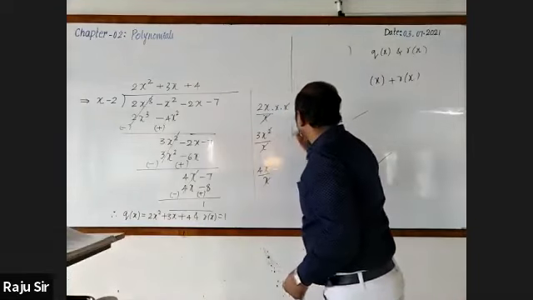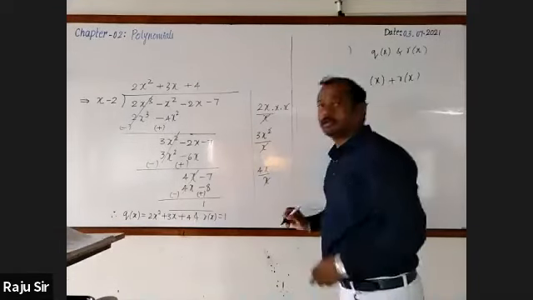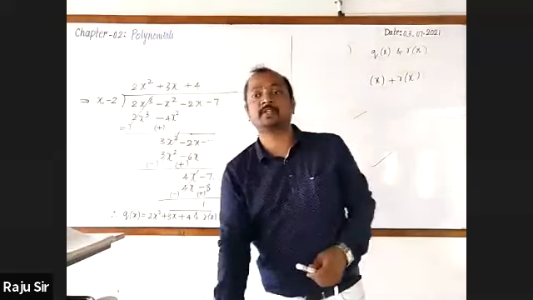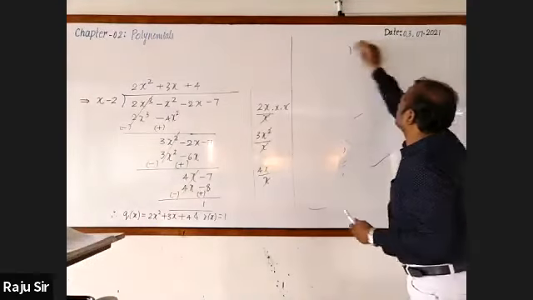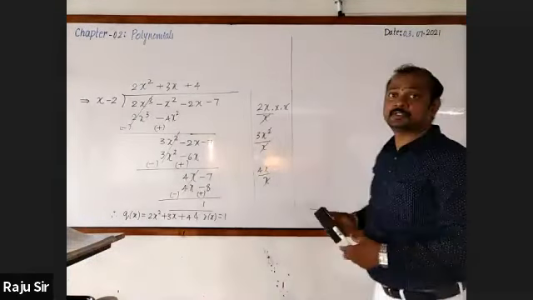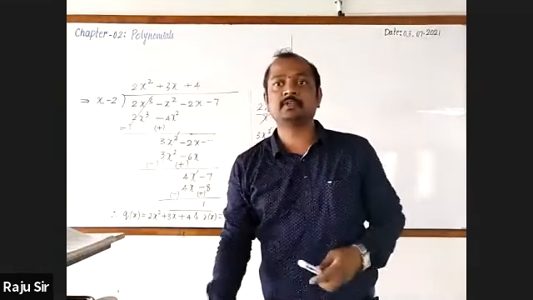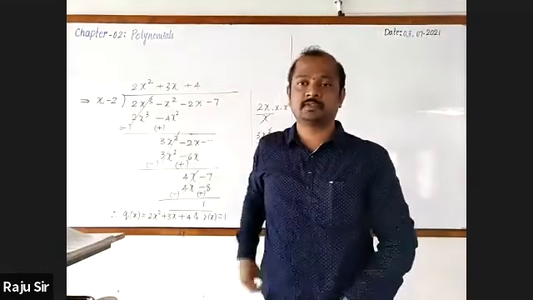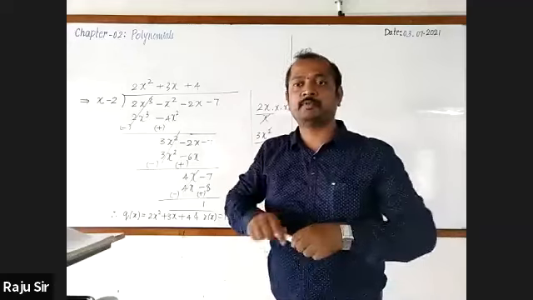In that question, it was given to verify whether P of x is equal to G of x into Q of x plus R of x or not. That should be verified.